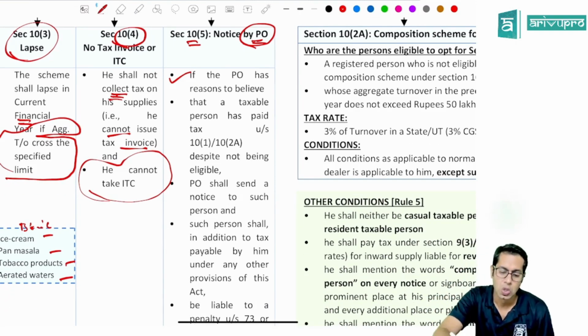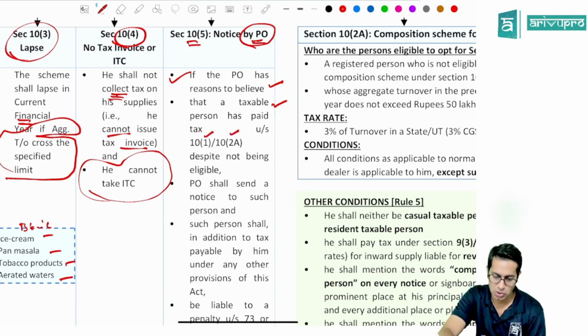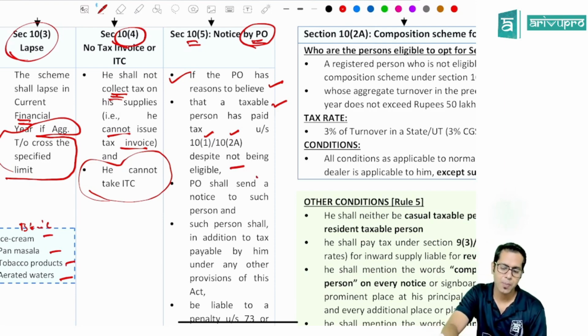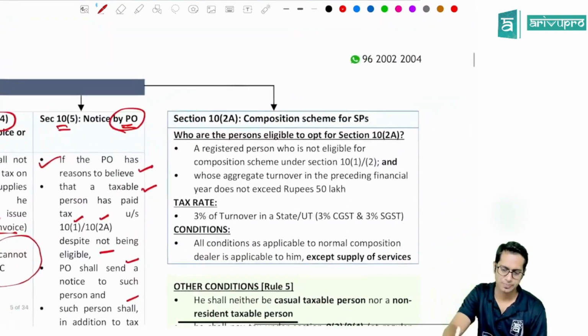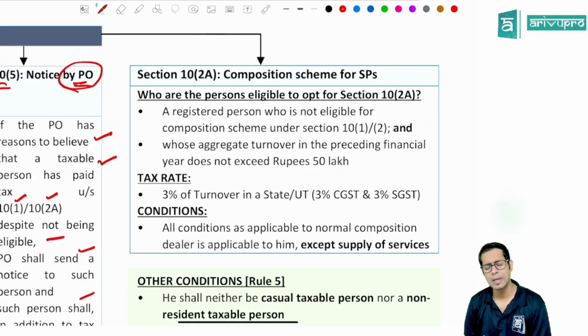So if the proper officer has reason to believe that a taxable person has paid the tax under section 10 subsection 1 or section 10 subsection 2A, even though he was not eligible, then the proper officer will send a notice to such person, and such person shall, in addition to the tax payable by him under the provisions of this Act, also be liable to pay penalty under 73-74. Now, there is also composition scheme applicable to service providers.